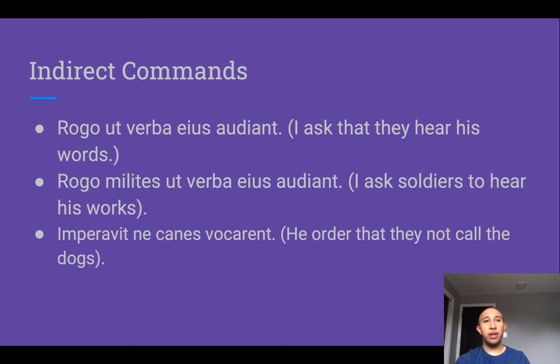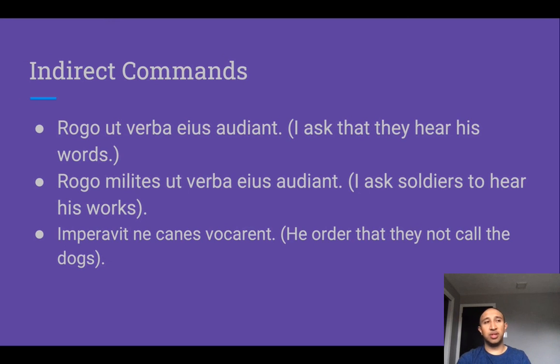So to sum up, there are four different ways that we can express a command in Latin. The first three are direct commands, where we are directly quoting an order to someone else. And here we can use the imperative, which as we saw, is related to the second principal part. We can use the hortatory subjunctive when we want to make an order in the first person, to say, let us do something.